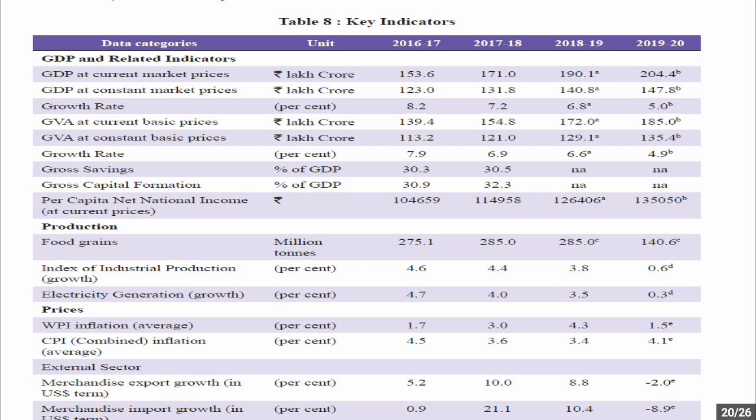135.4 lakh crore. Then gross savings has reduced, growth rate is 4.9% in 2019-20. Gross capital formation data is not available for 2018-19 as well as for 2019-20. Now per capita national income is 1,35,050 rupees, whereas in 2018-19 it was 1,26,406 rupees.